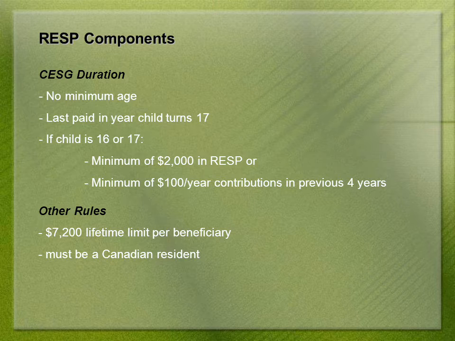Again, there's no minimum age for starting an RESP, nor is there a minimum age for receiving grant money. However, no grant money is paid after a child turns 17. It's also important to note that in the last 2 years of grant eligibility, there must be a minimum of $2,000 in the RESP, or there must have been at least $100 per year contributed over the last 4 years. Another important point is that no beneficiary may receive or use more than $7,200 of grant money in their lifetime.